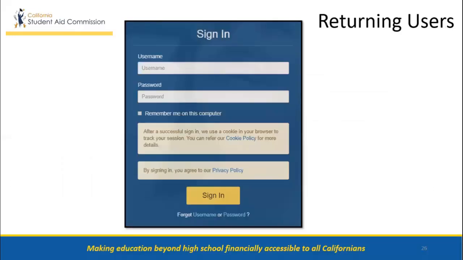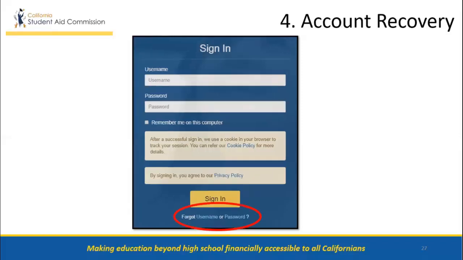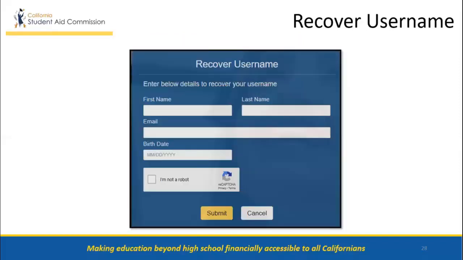Returning applicants should click on the green middle button on the CMD GI Bill Award Program page. They will then be directed to sign into their account with their username and password. If students do not remember their username or password, they can recover their account by clicking the Forgot Username or Password link. To recover a username, students need to complete the form and provide their first and last name, email address, and date of birth.